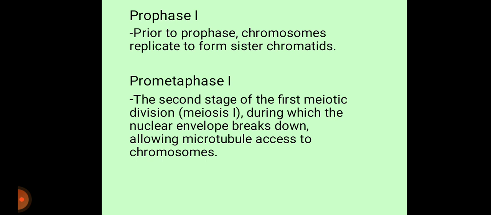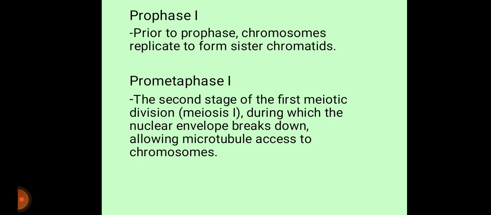Prophase 1. Prior to prophase 1, chromosomes replicate to form sister chromatids. During prophase 1, homologous chromosomes pair and form synapses, a step unique to meiosis. The paired chromosomes are called bivalent, and the formation of chiasmata caused by genetic recombination becomes apparent. Chromosomal condensation allows this to be viewed in the microscope.